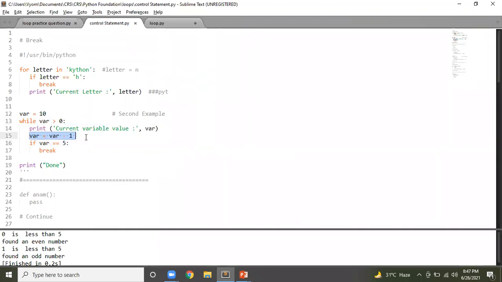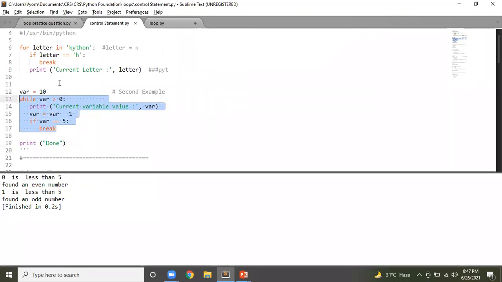But while decrementing as well, the moment value of var becomes 5, I'll break the loop. And what will happen? You guys tell me what will be the output in first case and what will be the output in second case. And then I'll execute this for you. I want all of you to answer. What will be the output in first case?